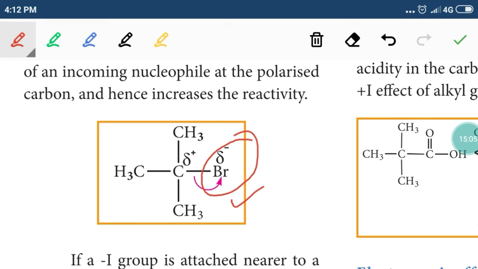The bromine is a minus I group or electron withdrawing group, so due to minus I effect reactivity will be increased. If you take aldehydes, if any electron withdrawing group is present nearer to the carbonyl carbon, nucleophilic addition will be favored. The carbonyl carbon will quickly become an electron deficient center.